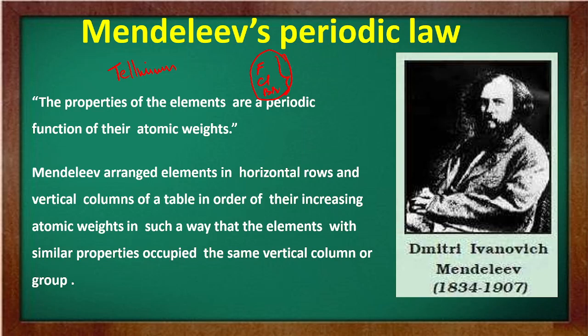He left a gap under aluminium and a gap under silicon, and these elements were at that time known as eka aluminium and eka silicon. Mendeleev predicted not only the existence of gallium and germanium but also described some of their general physical properties. These elements were described later.